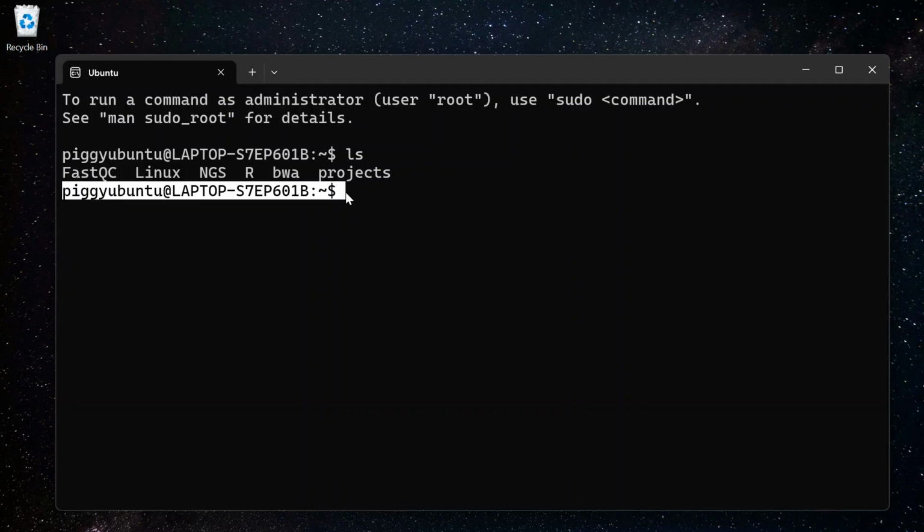Now, listen to this very carefully: there are different types of shell. The shell that we are using is bash. You might have heard of the word bash in Linux.